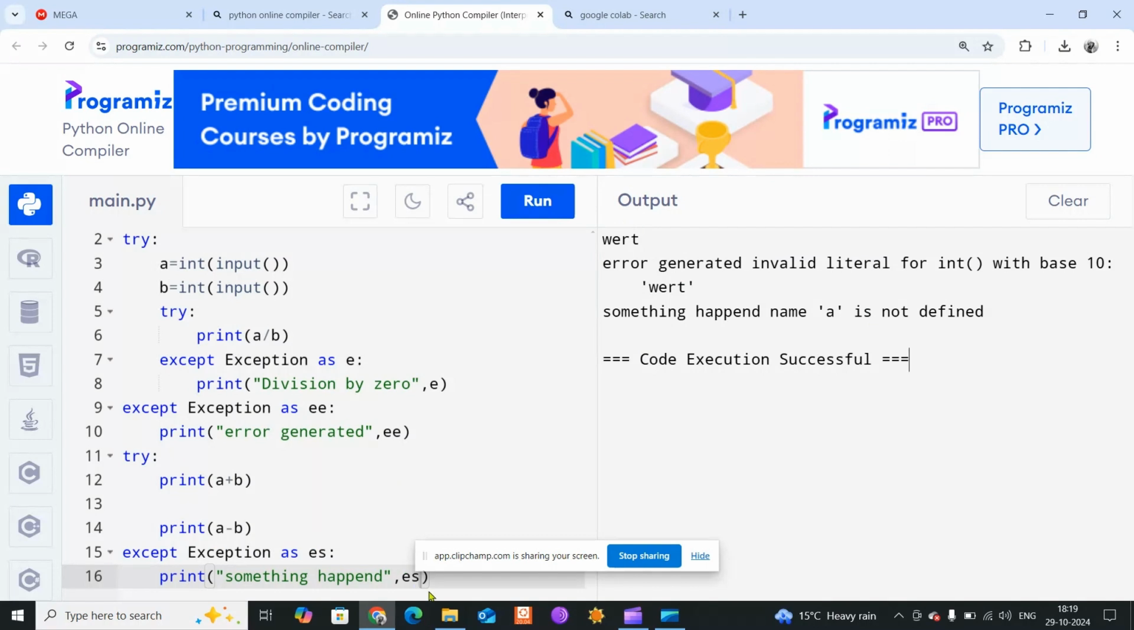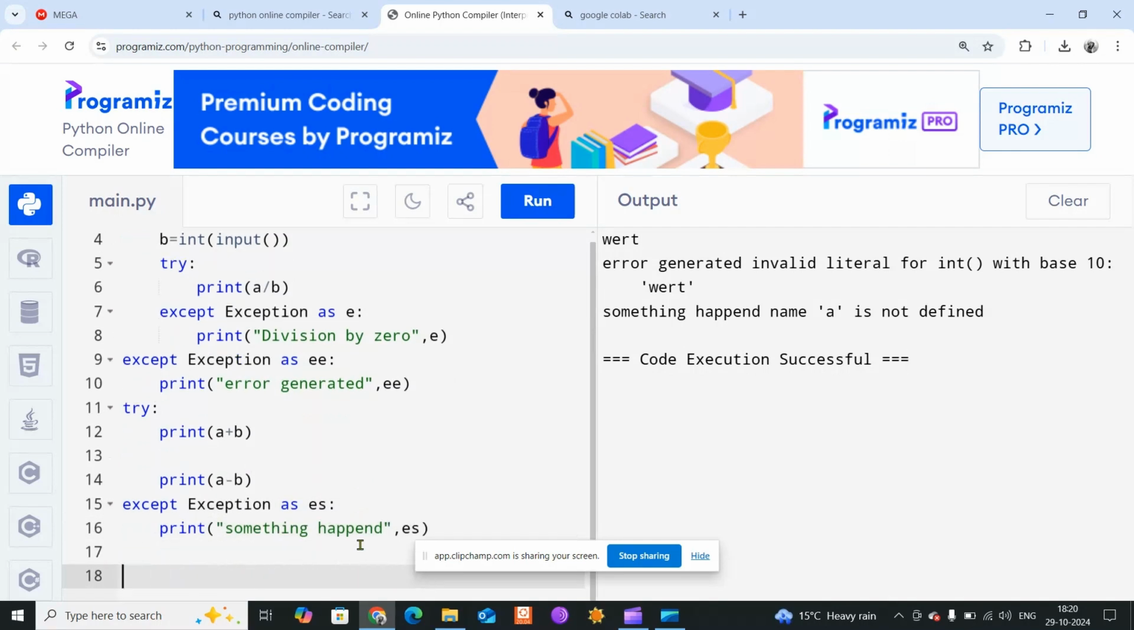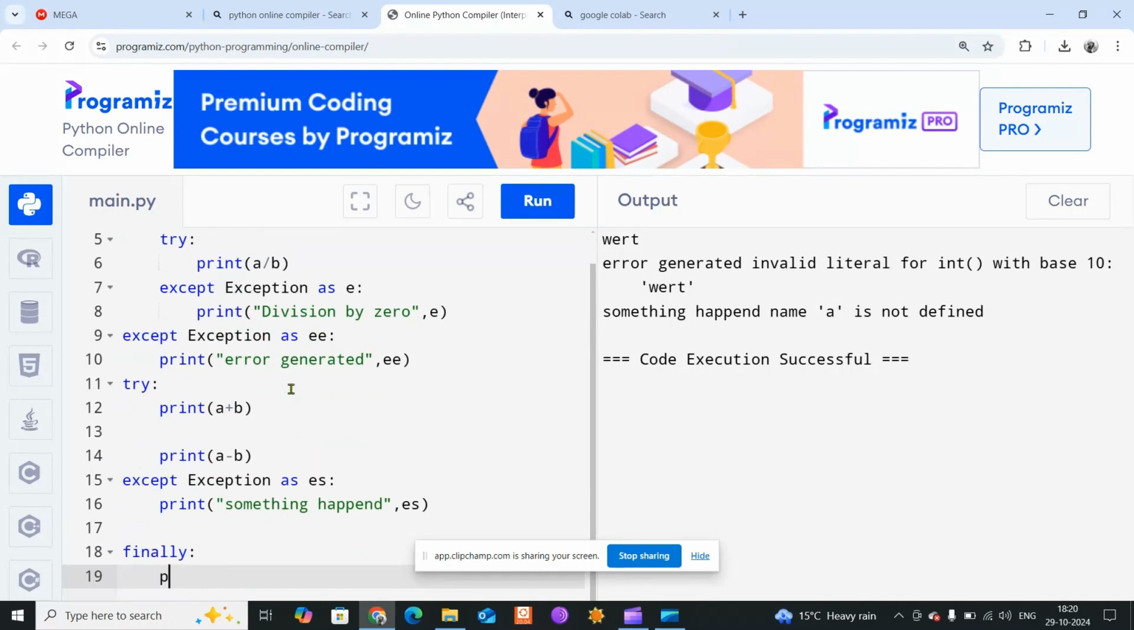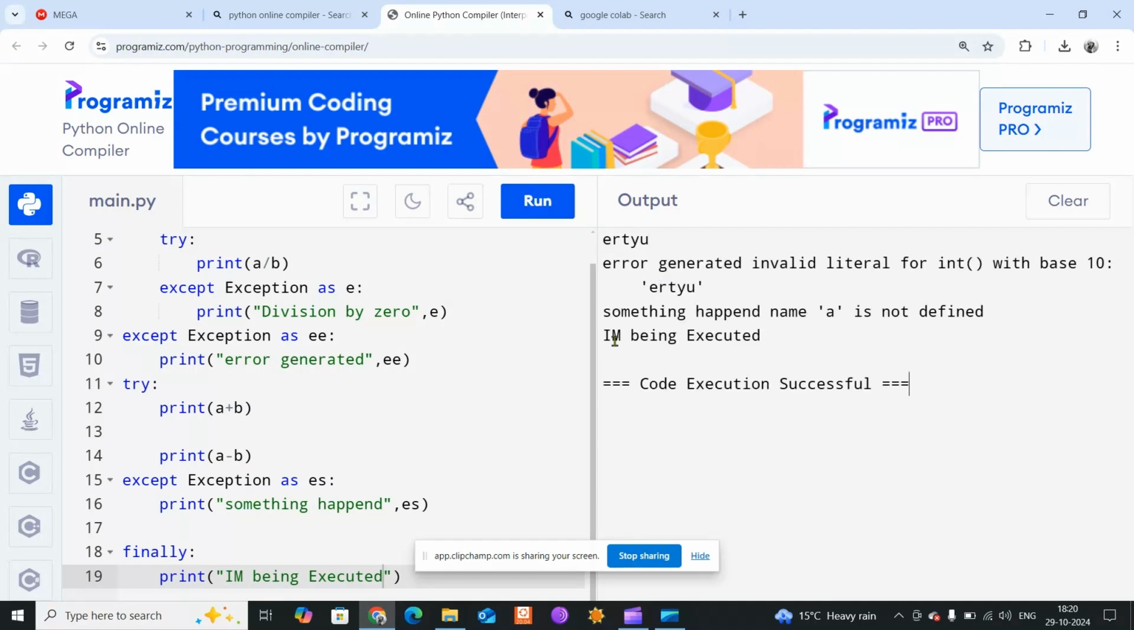Now there is something called the finally. There is something called as the finally. Finally is something like, if anything is happening above, whatever is happening above, it has nothing to do with it, and this finally will be always executed. This finally will be always executed. I am being executed, right? Let's say I'll say here something like this, and after that, see it is saying I am being executed.